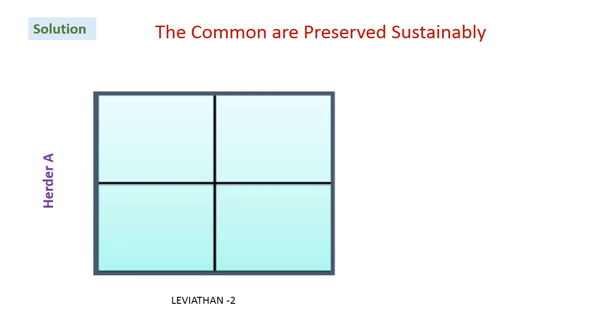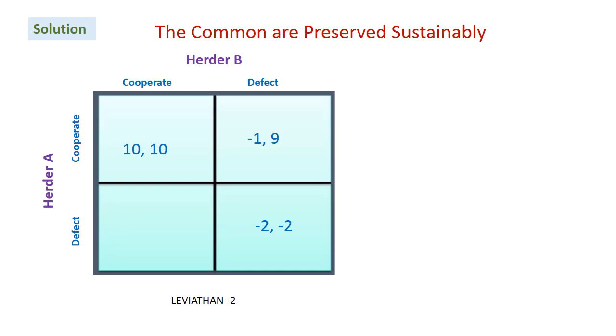So here we have herder A and herder B, when they cooperate and when they defect. When they cooperate, the first quadrant is 10 on 10. There is no change in it. Both get equal profit. If both turn out to be defectors, then a Leviathan punishment is imposed on them since they defect. So they get a payoff of -2. They have to pay additional money and they lose their money.